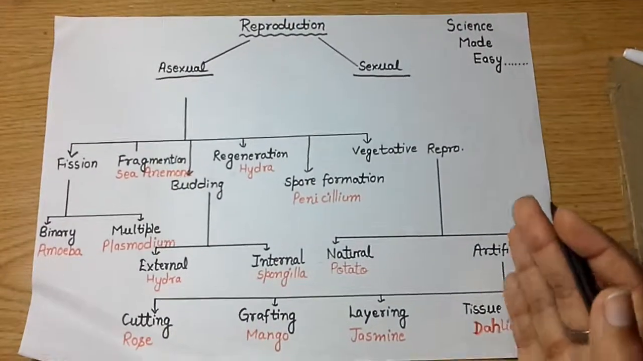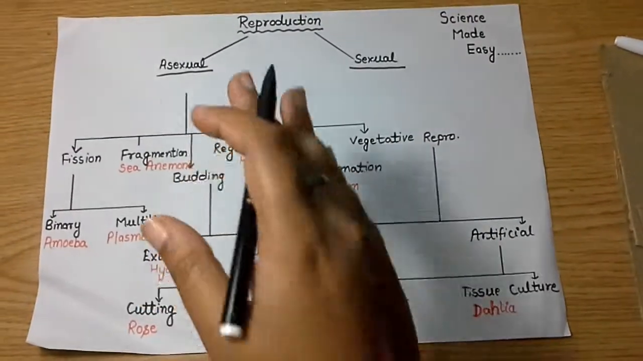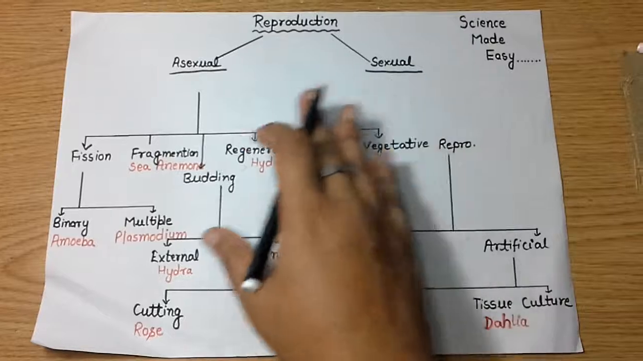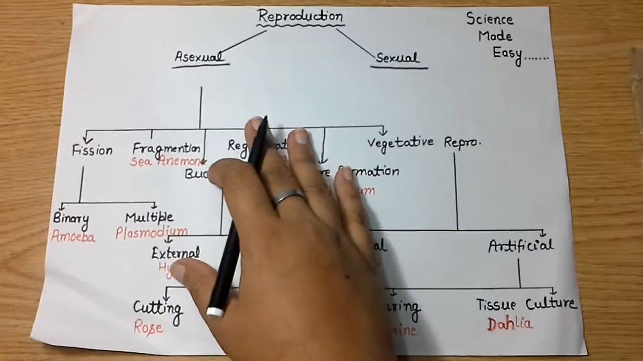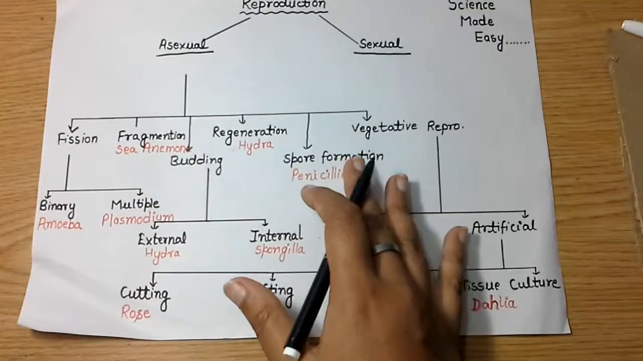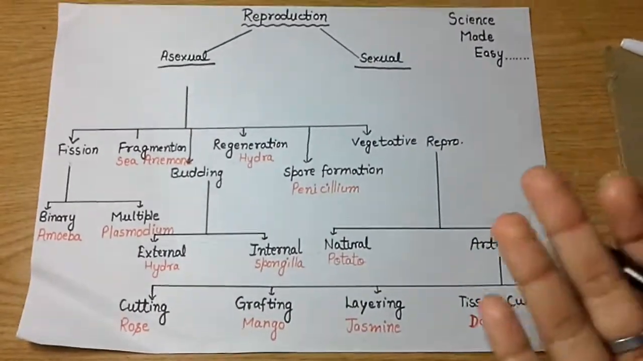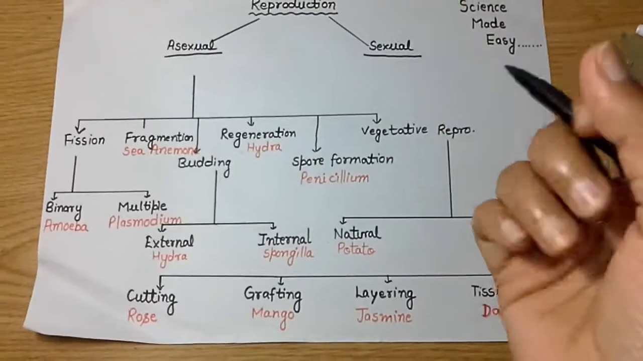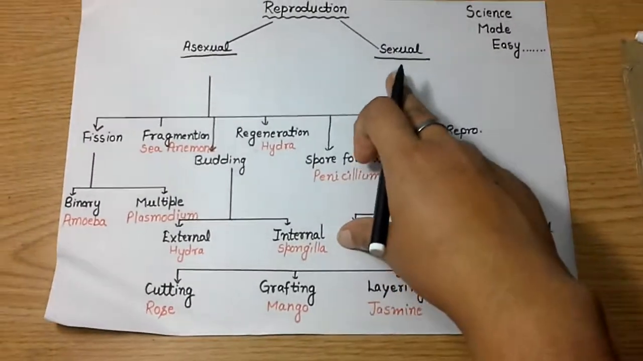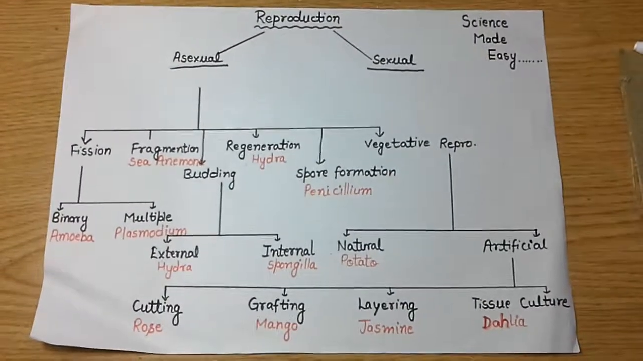So this is all about reproduction and its various kinds. First of all, on the basis of the production of gametes or not, and then further we have subcategorized the asexual kind of reproduction. In sexual reproduction, we will discuss the various characteristics and various stages in our later succeeding video.